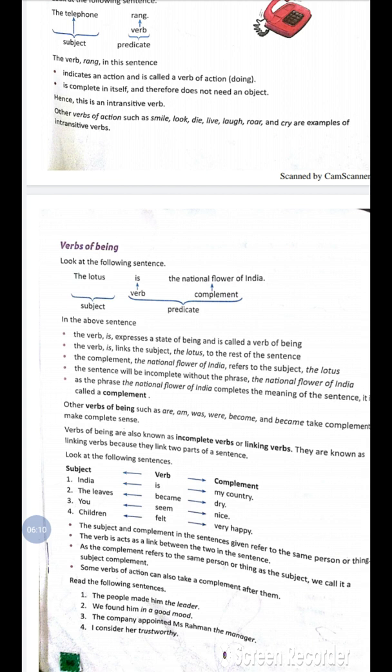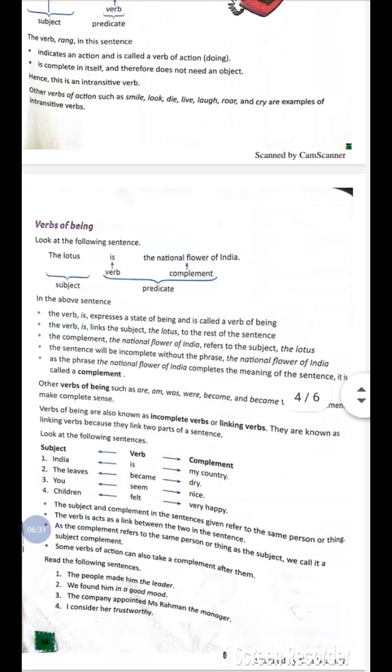And the verb is links the subject, that is, the lotus, to the rest of the sentence. The complement, the national flower of India, refers to the subject, the lotus. The sentence will be incomplete without the phrase the national flower of India, as the phrase the national flower of India completes the meaning of the sentence, therefore it is called a complement.